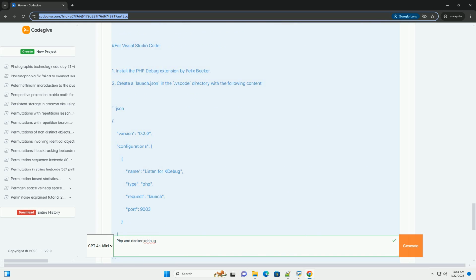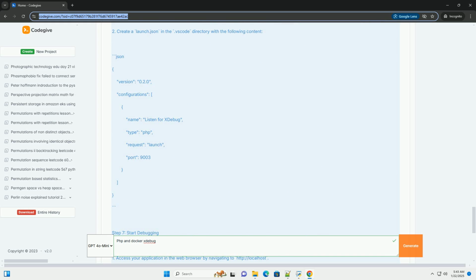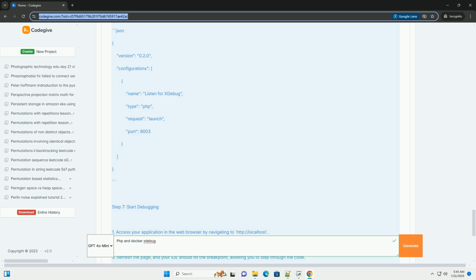Step 2. Create a Dockerfile. Next, create a Dockerfile in the same directory. Step 3. Create a docker-compose.yml file. Now, let's create a docker-compose.yml file to define our services.